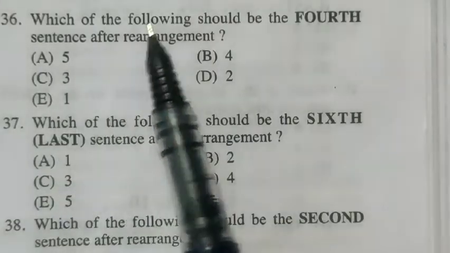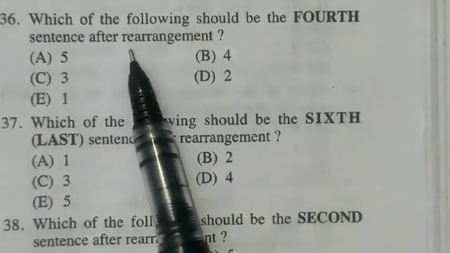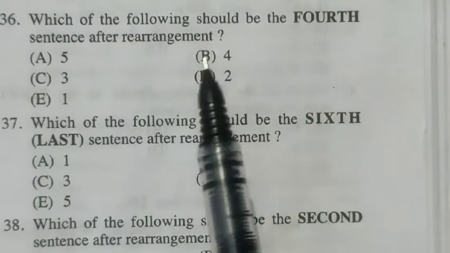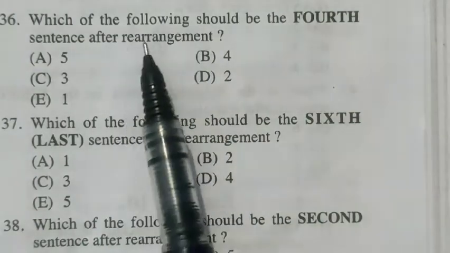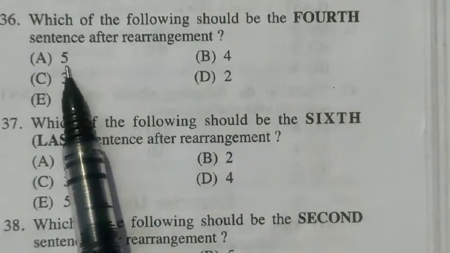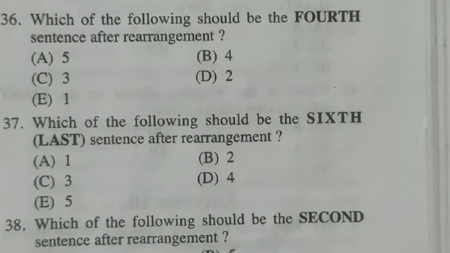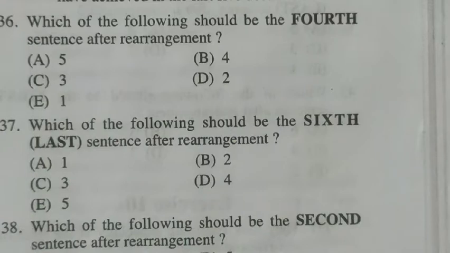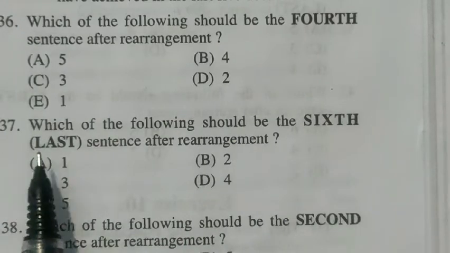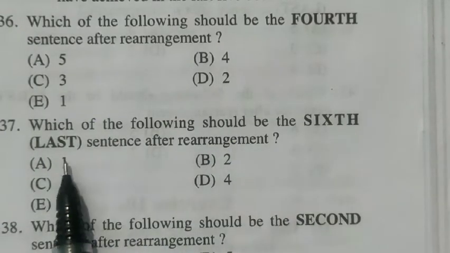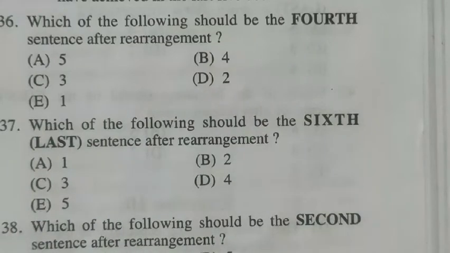Which of the following should be the fourth sentence after rearrangement? So the fourth place will be covered by the fifth sentence. So the answer to 36th is A. Question number 37. Which of the following should be the sixth last sentence after rearrangement? So in the sixth place, which is the last place, we had put sentence number 1.